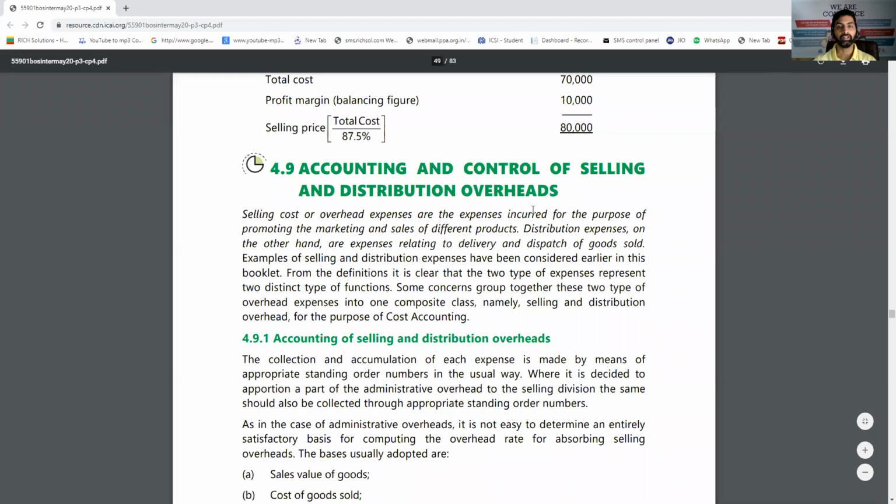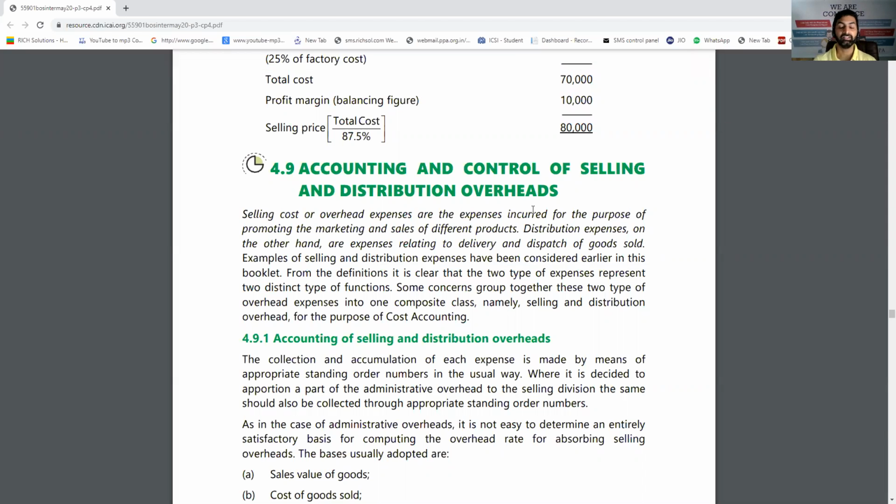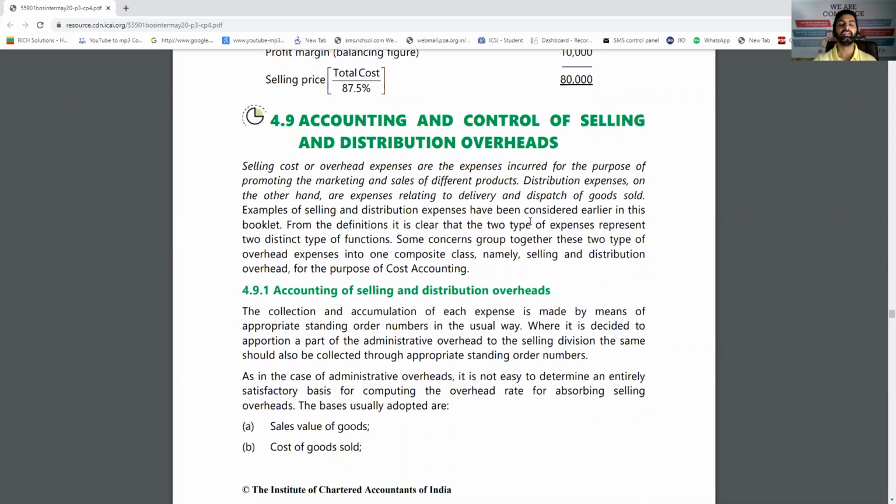Now, the next short note can be about selling and distribution overheads, which are very close to my heart because I know how exactly selling and distribution overheads work. Initially maybe not the distribution overheads, but selling, marketing, branding, these are important costs to be paid. So what can be the short note? Basically, selling and distribution overheads are not at all related to production. They are related to the selling activity.